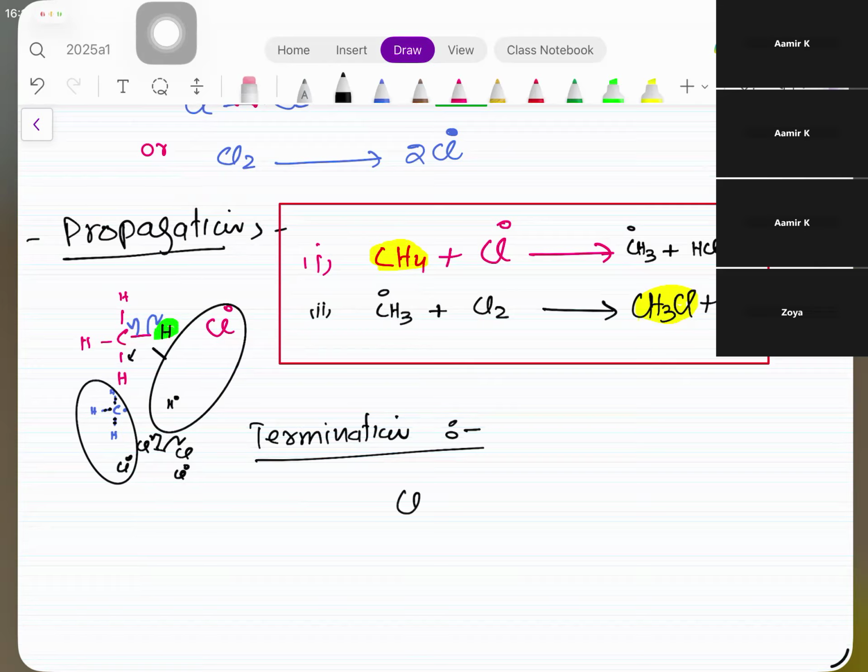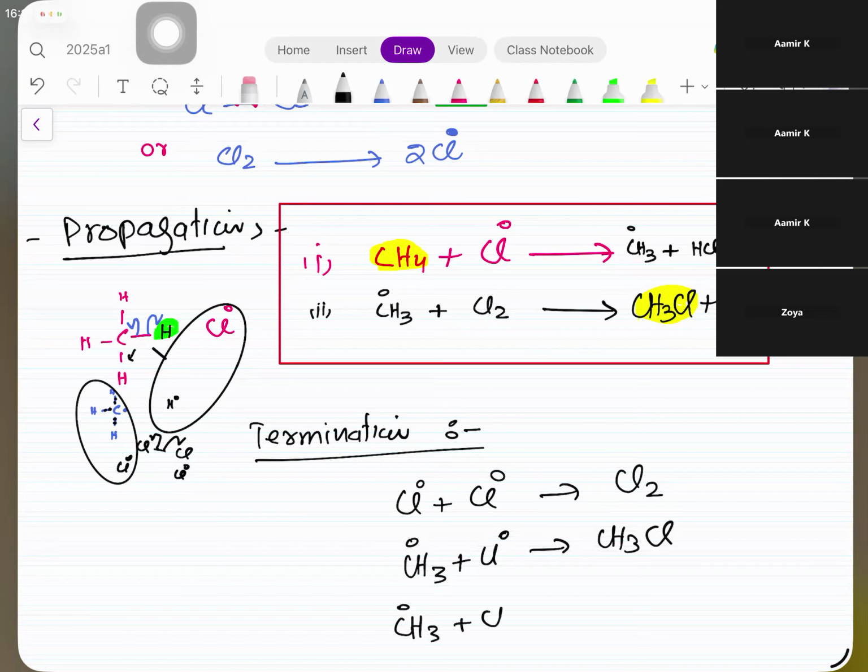So then what happens? आप कहते हैं कोई से भी 2 free radical जो इस beaker में पड़े हुए हैं, they are going to combine to make a normal molecule. क्योंकि free radical आपस में मिलने लग जाते हैं. जैसे ये भी तो एक free radical है, हम कहते हैं yes, ये इससे combine करके इससे बन सकता है. So termination को आपने independently समझना है कि termination is what? It's just combination of free radicals, right? दोनों free radicals आपस में combine करके covalent bond बना देते हैं. That step is known as termination.